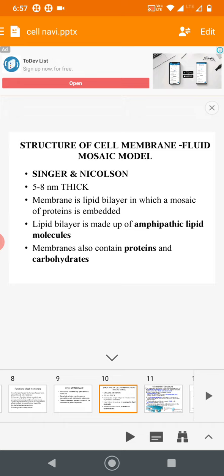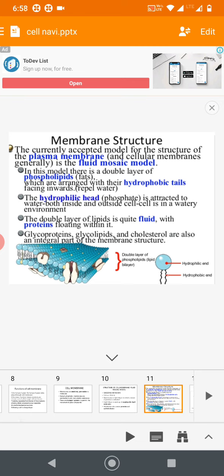You have to mention that in your notes, it is very important. Membranes also contain proteins and carbohydrates. We will see about proteins and carbohydrates in the next classes, so no need to worry. So this cell membrane is made up of a lipid bilayer.